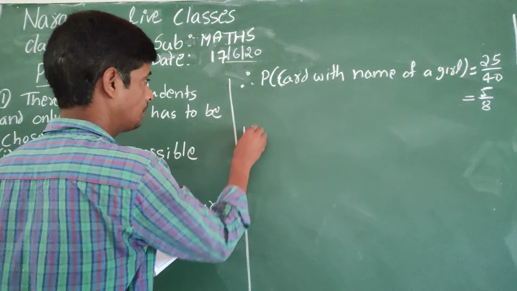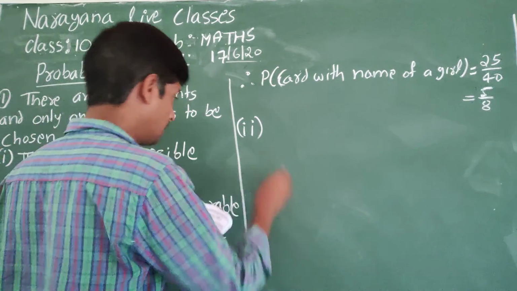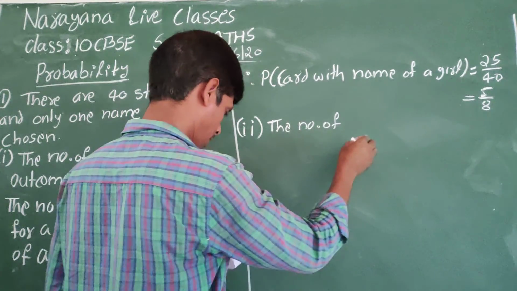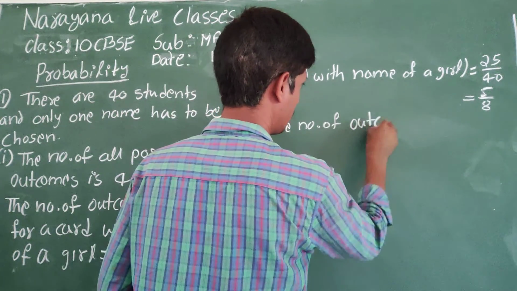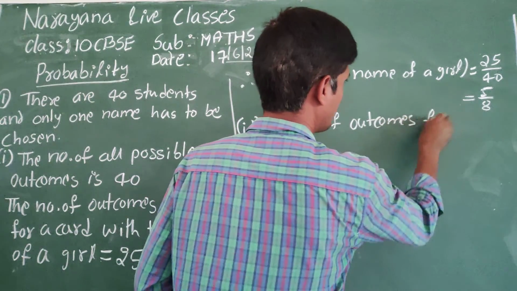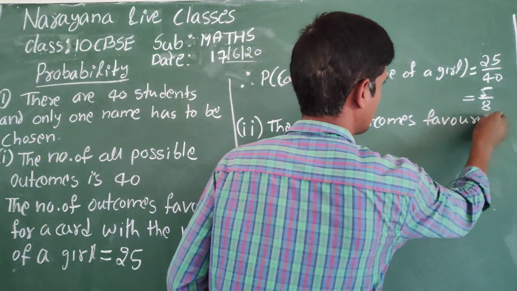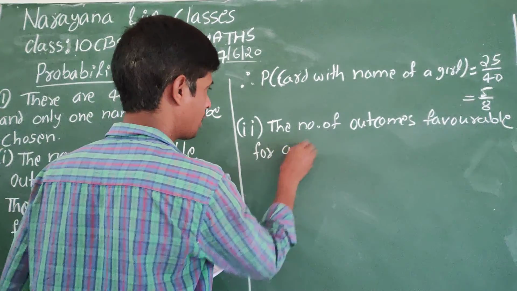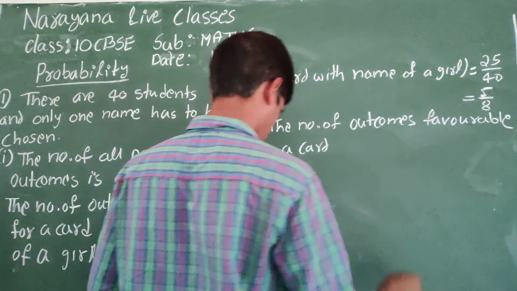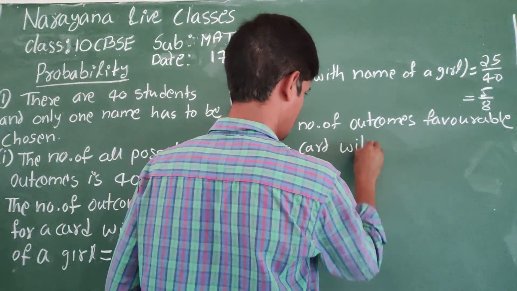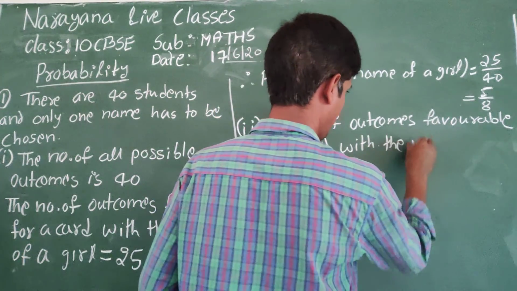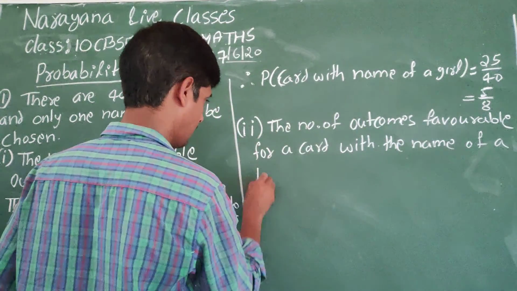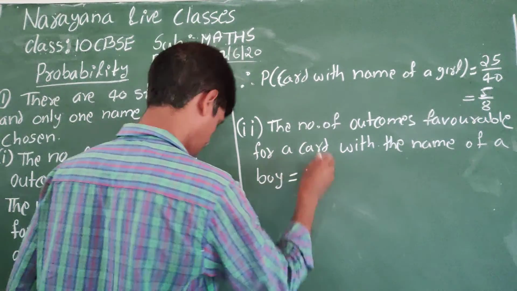In the second one, the number of outcomes favorable for a card with the name of a boy is 15.